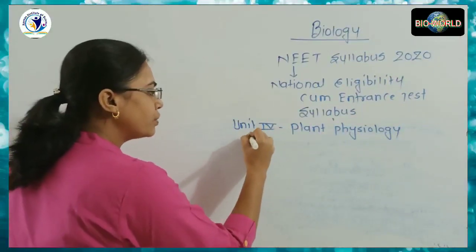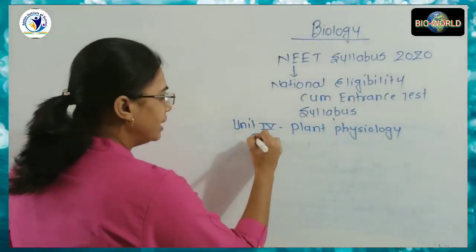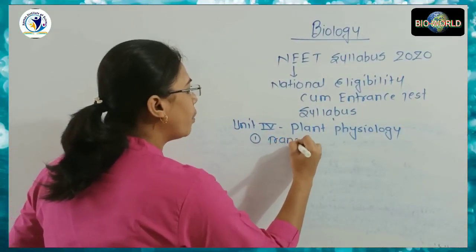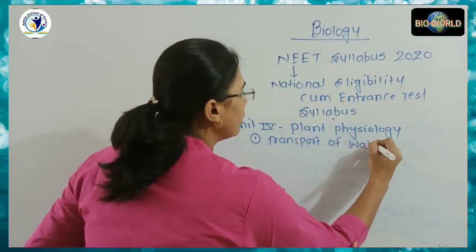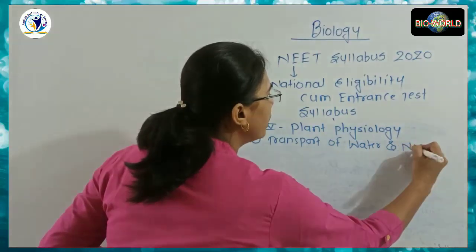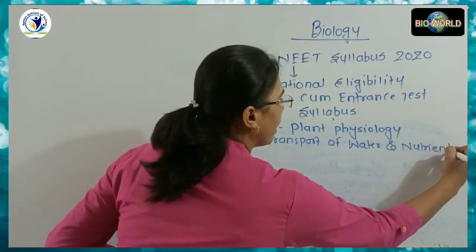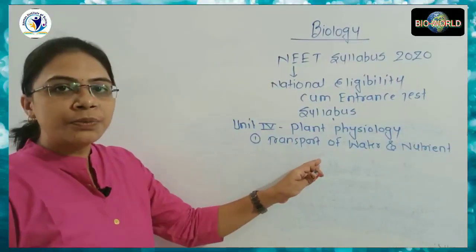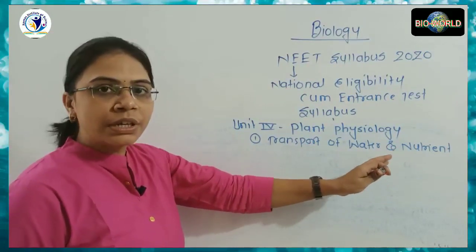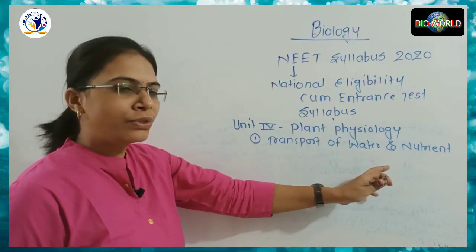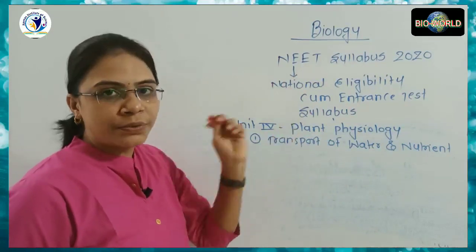And for plant physiology, the subcontents are the transport of water and nutrient in the cell, and the transport from cell to cell, which includes diffusion, osmosis, facilitated diffusion and so on, which we'll discuss further.